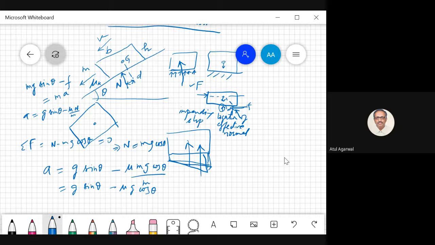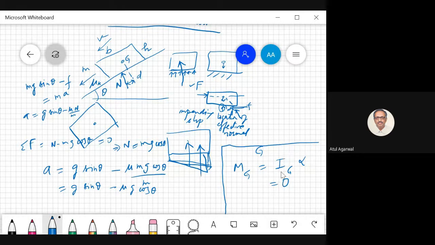Let us see. Now if we take our moment about point G, then your equation of dynamics is M_G is equal to I_G alpha. You know alpha is 0. So M_G has to be 0.